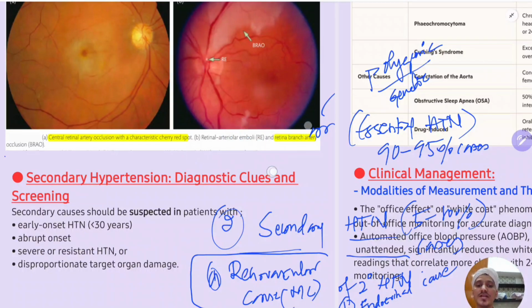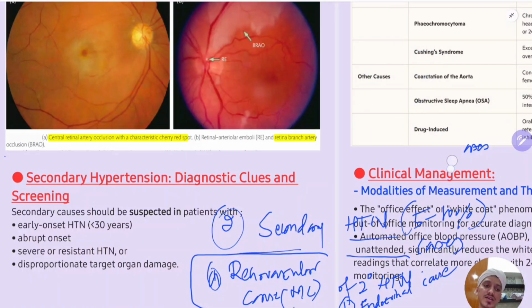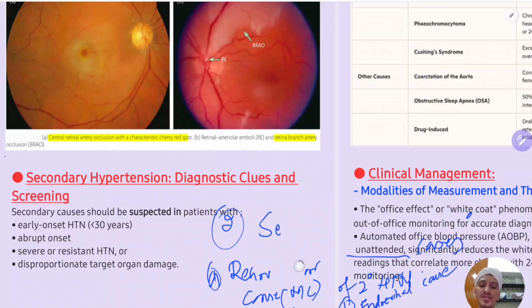And primary hypertension, which is also known as essential hypertension, doesn't have any cause. It is genetic in nature. The patient will have a family history. Whereas in secondary hypertension, the patient will not have any family history.